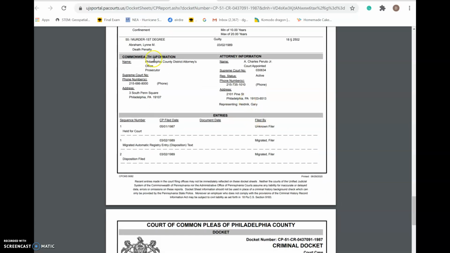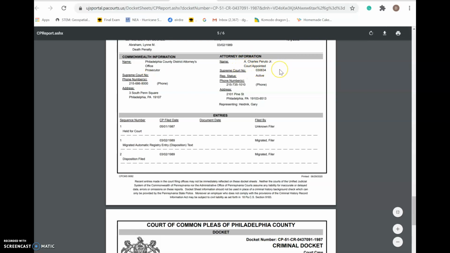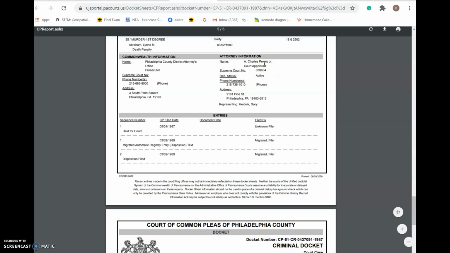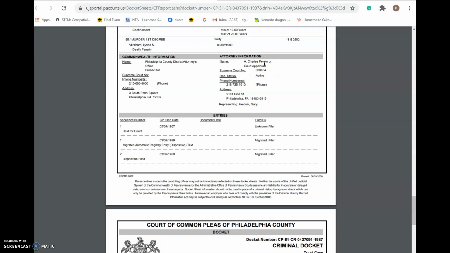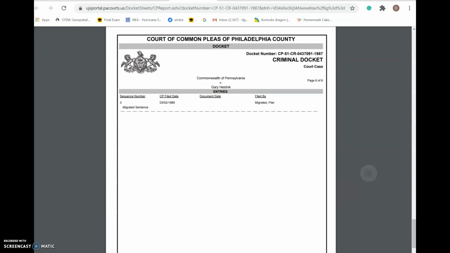This is some other information here. It'll tell you his attorney, and that it was court appointed. So who his attorney was, whether they were court appointed or not, whether they had their own attorney and paid out of pocket. Here are a lot of the other things. It'll tell you what prison system they're held in. Sometimes this individual, of course, has been killed by lethal injection, but if he was still held in a court system, it would give you that information. So it would say where the individual was located and what jail system they were located in.